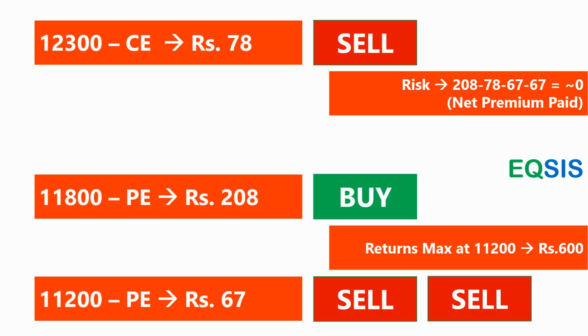Let's say in a worst case, something happened and the market collapsed and it becomes 10,000, I lose 600. I agree. Because I sold two options and the price is down by 1,200 points, it becomes in the money by 1,200 points. So in total, 2,400 is what I lose. But luckily, I have this put option which I bought, which can save me 1,800. So my net loss happens to be only 600.